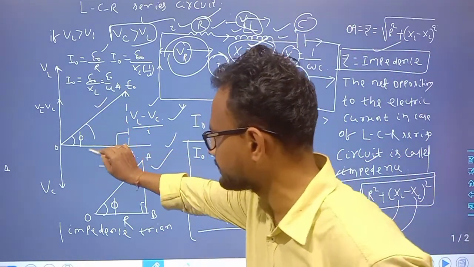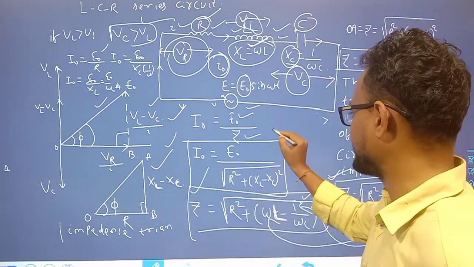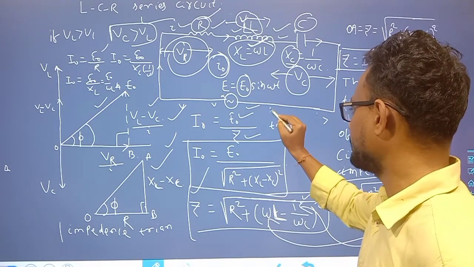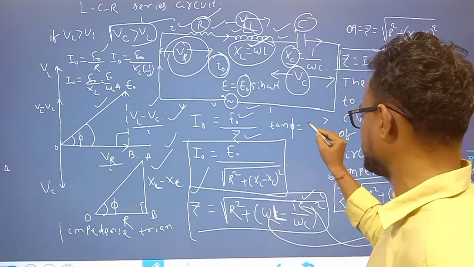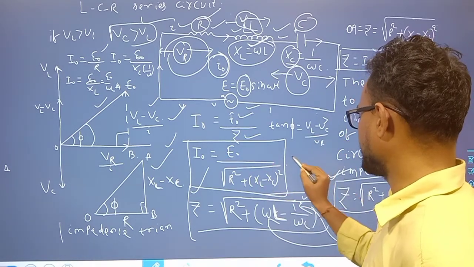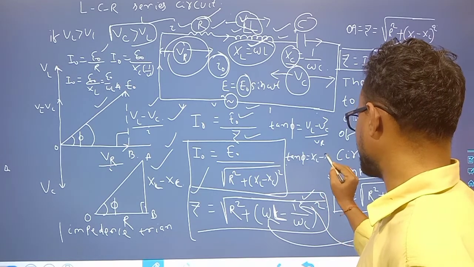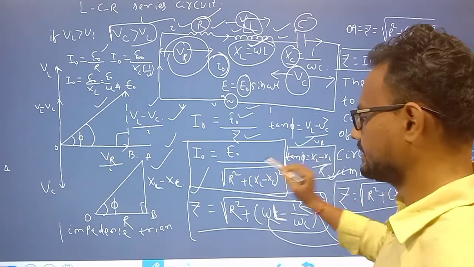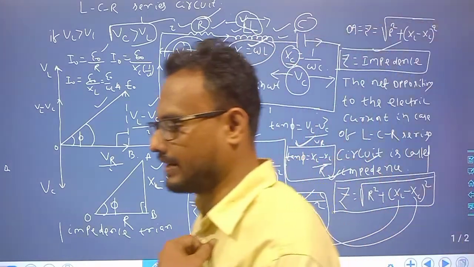So this is the phi. Phi is equal to how much? This is the impedance Z. Similarly, tan phi is the phasor angle. Tan phi is equal to (VL minus VC) divided by VR, or you can write tan phi is equal to (XL minus XC) divided by R. So this is the magnitude and this is the phase. Okay, so this is all about your LCR circuit.